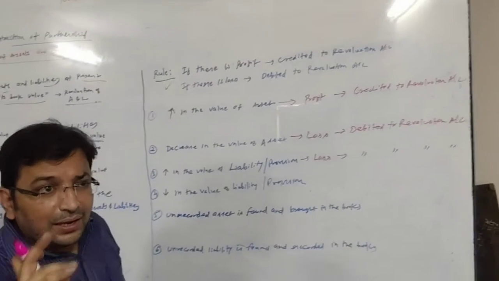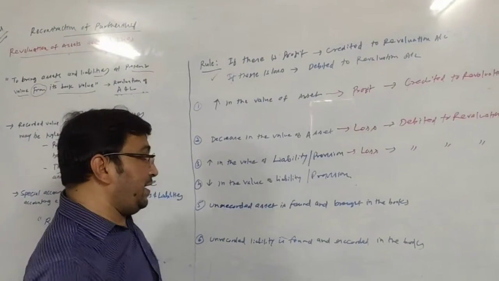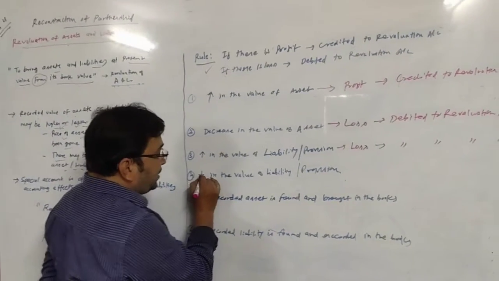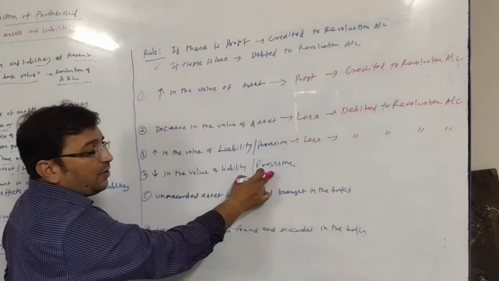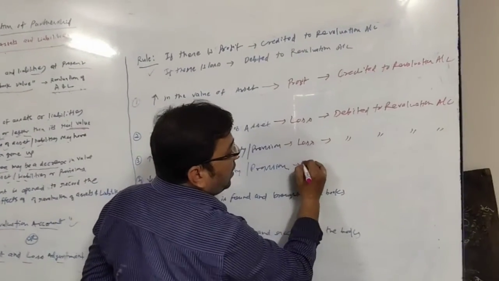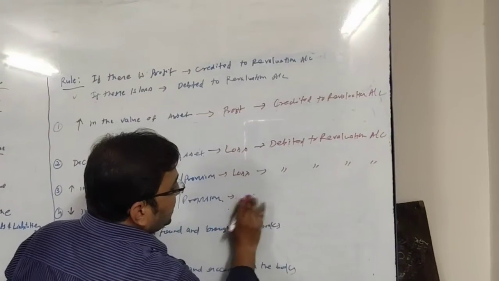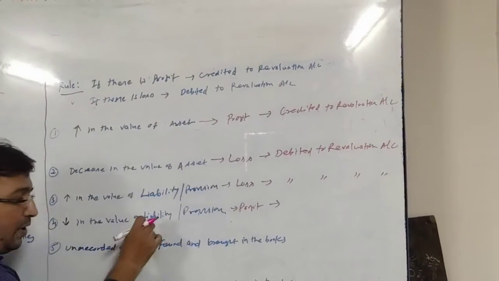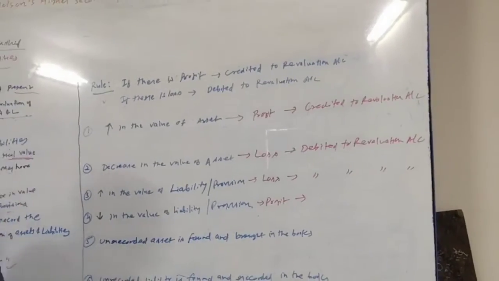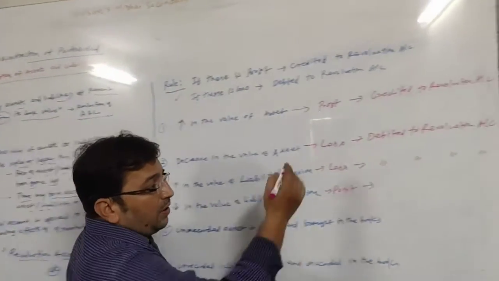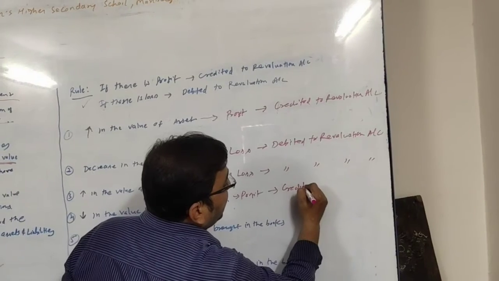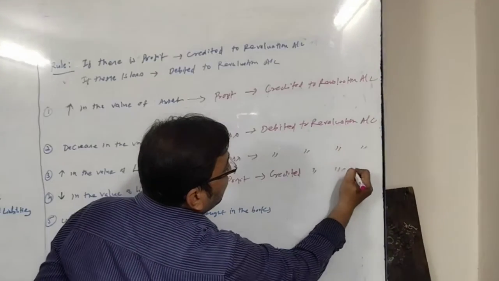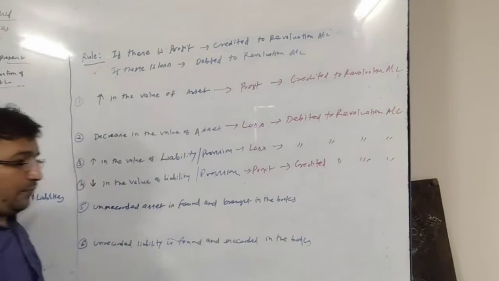Loss debited, profit credited. Decrease in the value of liability or provision, what will it give us? It will give us profit. If there is a decrease in the value of liability or provision, it is our profit. So it will be credited to revaluation account.